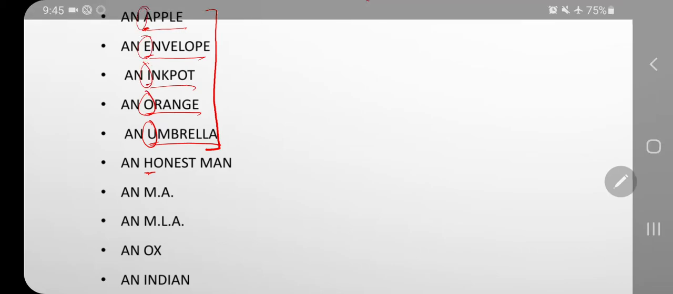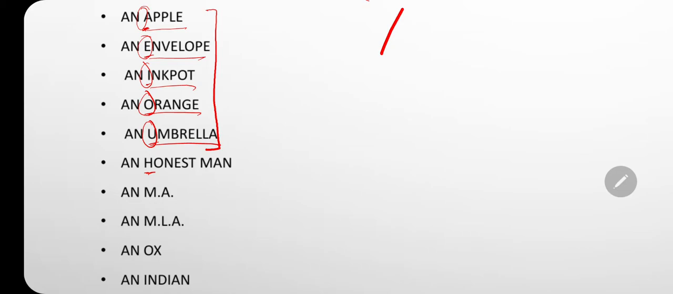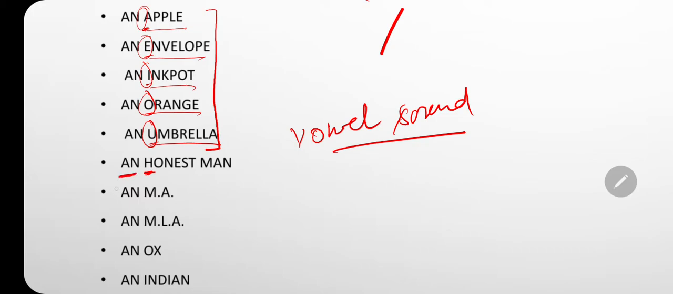But remember, you will not go with the word or the spelling. You will go with the vowel sound. For example, honest. Here, H is not the vowel, but the sound of honest starts with O. Here you have a vowel sound. So you use an honest man.